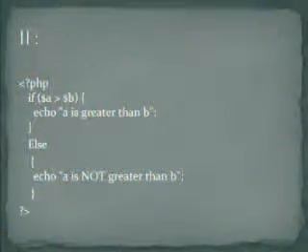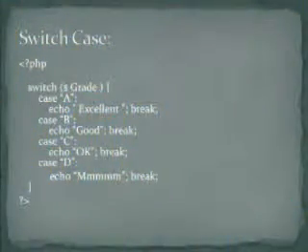PHP if example. The $ sign is used in front of variable names. Switch case example in PHP. According to the grade achieved, relevant information will be printed on the screen.